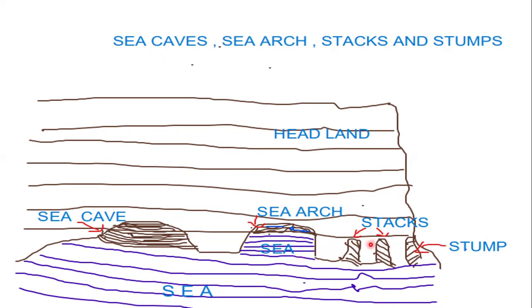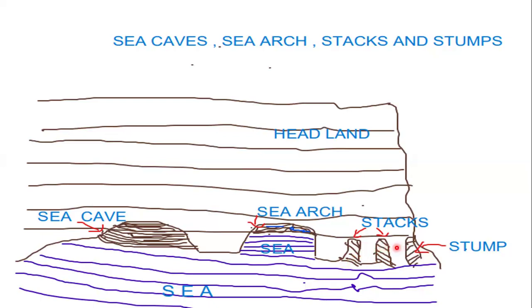In due course of time, when the work of the sea waves continues, the upper part of the arch is eroded, the roof of the arch collapses, and then two large pillars stand in the seawater, completely detached from the sea cliff face.